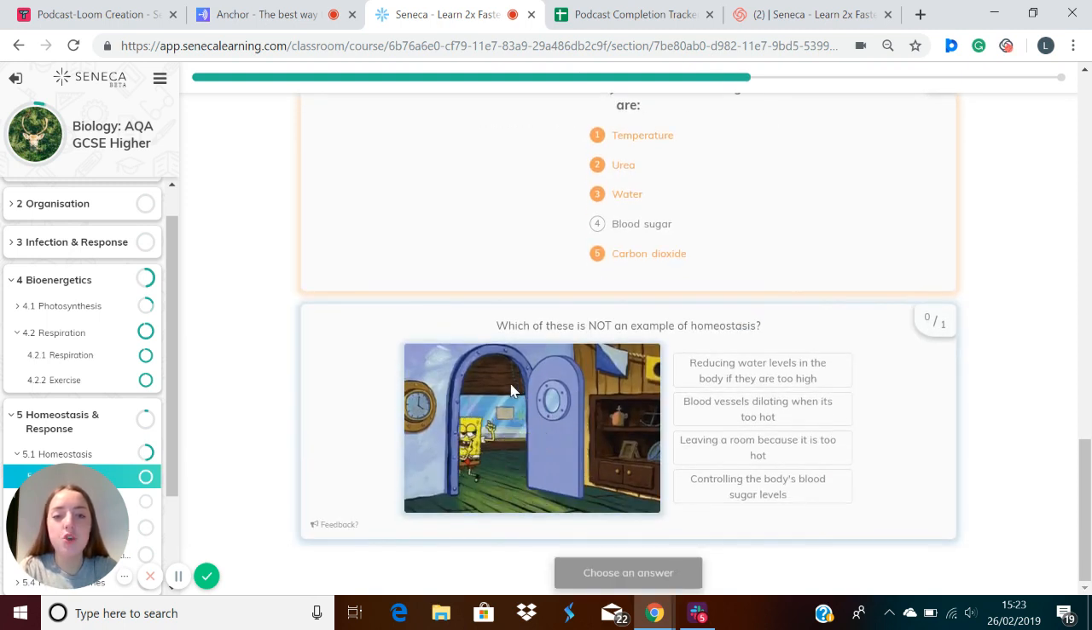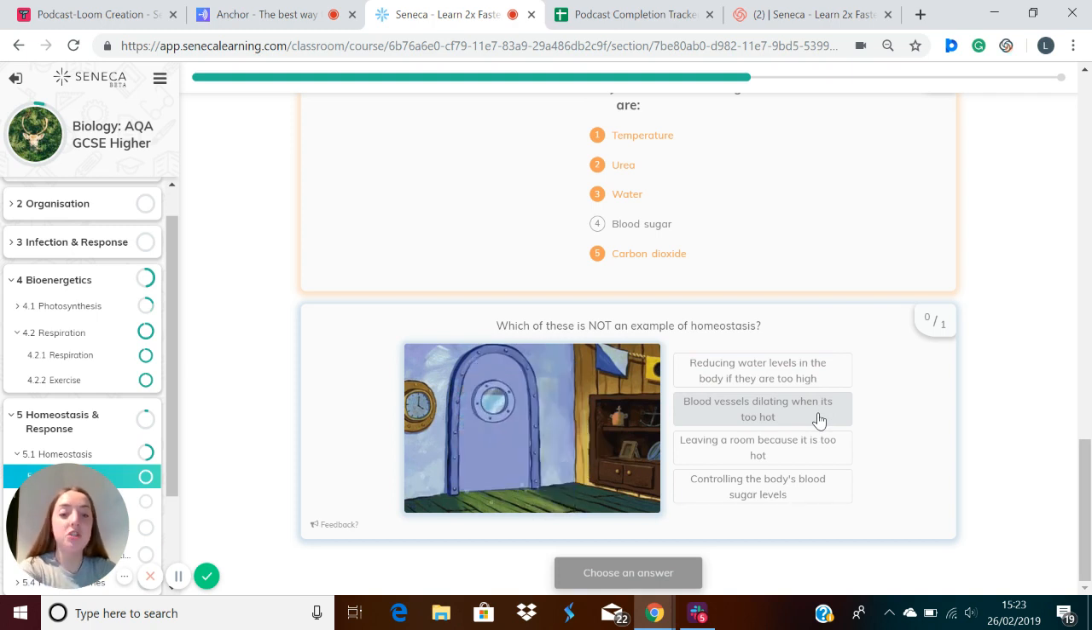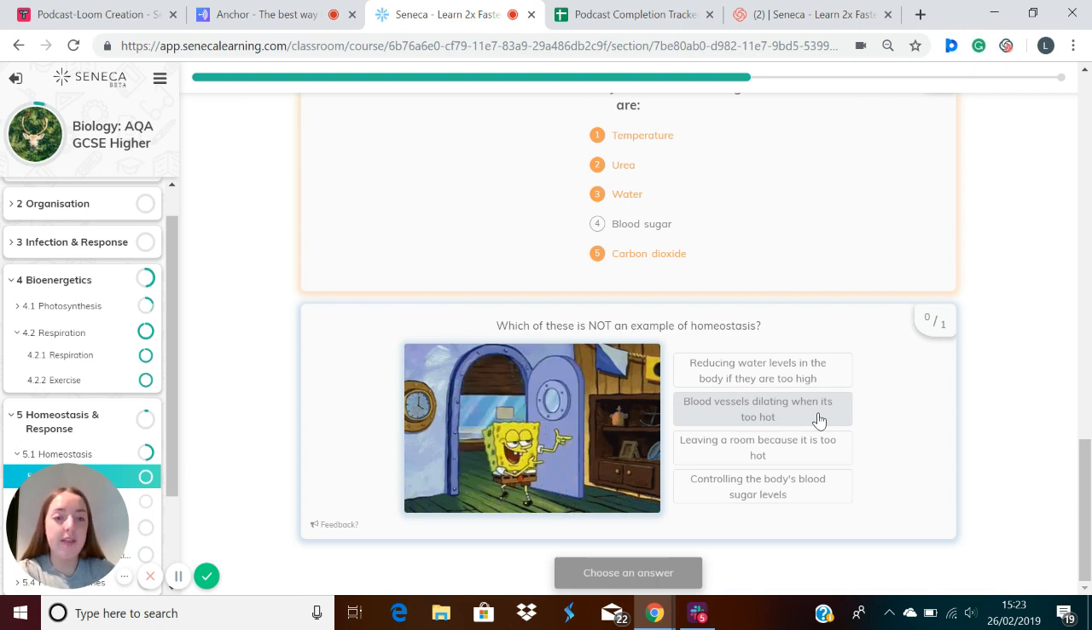So which of these is not an example of homeostasis? I'll give you some options you can have a think about, and then we'll talk about why. So reducing water levels in the body if they are too high. That is an example of homeostasis because we want to keep these water conditions constant. Blood vessels dilating when it is too hot. So our blood vessels do that. So you might notice that your skin gets hot when you're hot, and that's because blood vessels close to the skin will dilate, and that will help heat be released from your skin.